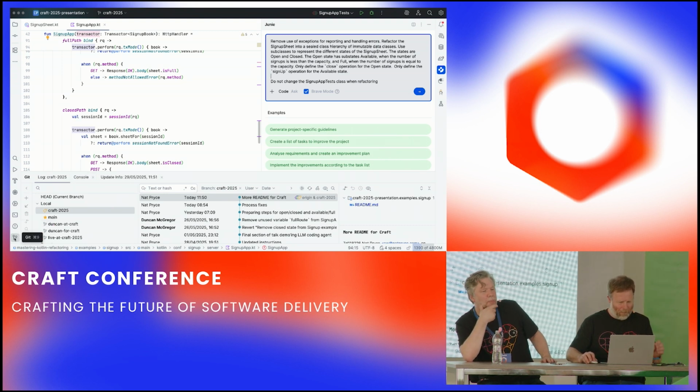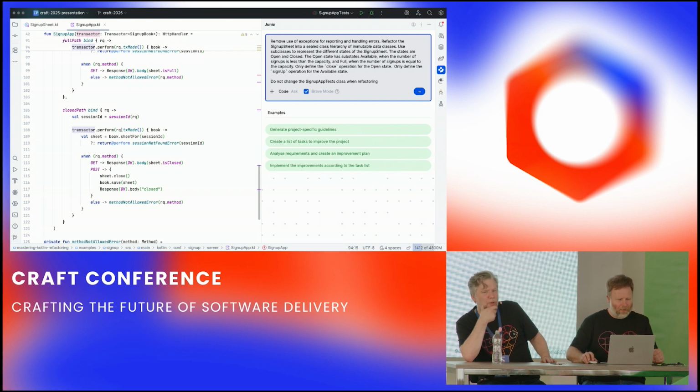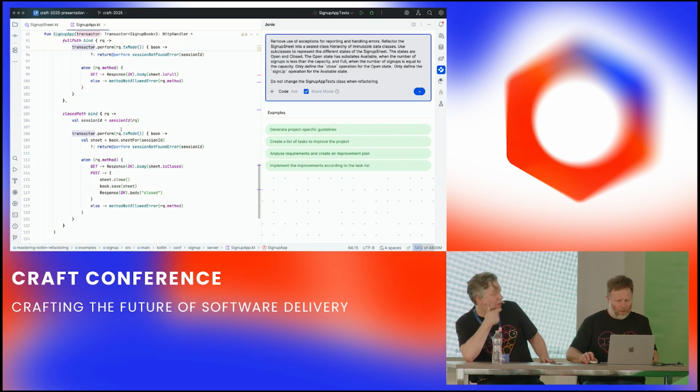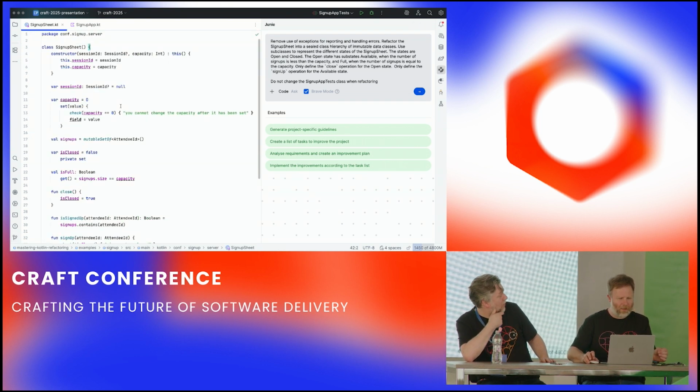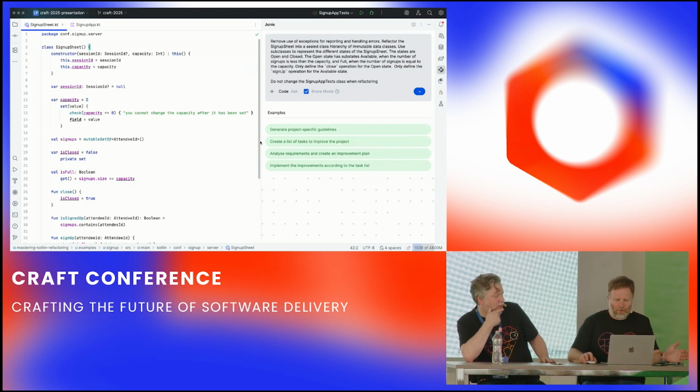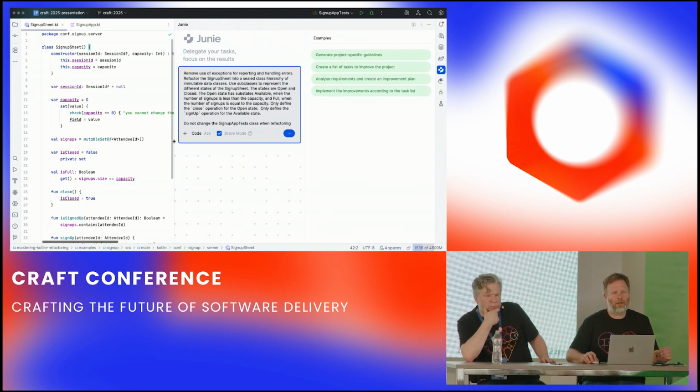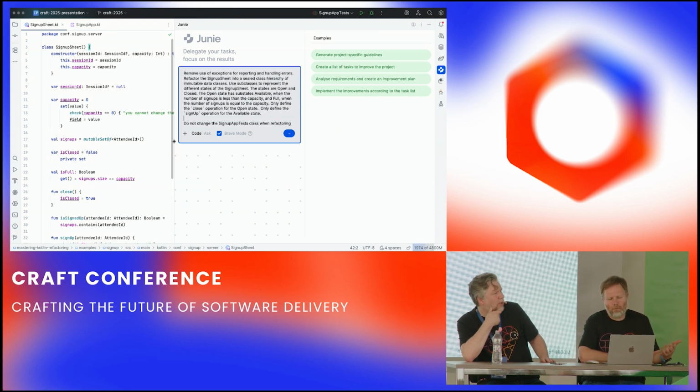We've just reverted the code base back to the beginning, right? We're going to try it again with a single prompt and see whether Duncan needs to find a new job. So the sign-up sheet is this mutable thing. This is going to take a while, so we're going to take questions while it's working, and we'll come back to it and see how it's doing as we go.